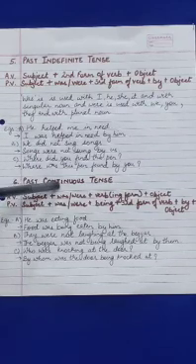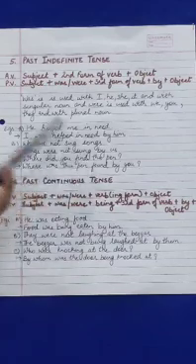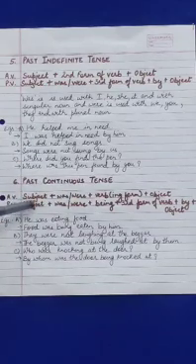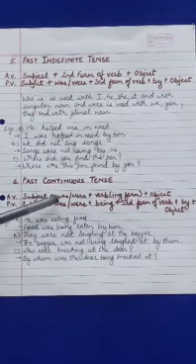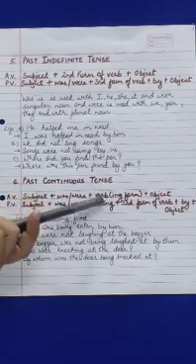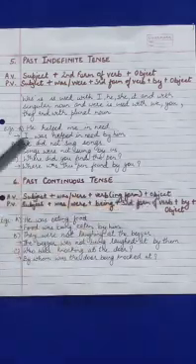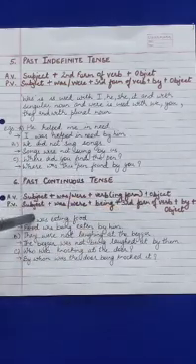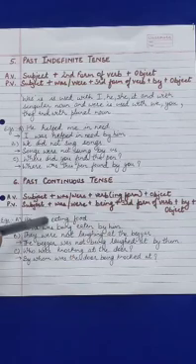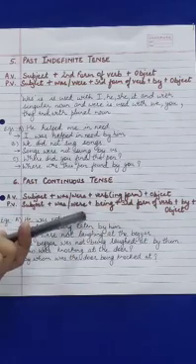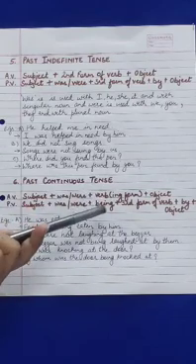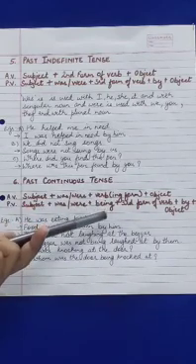Next is past continuous tense. The active form will be subject plus was or were plus verb in ing form plus object. When it is changed into passive voice, it becomes subject plus was or were plus being plus third form of the verb plus by plus object.